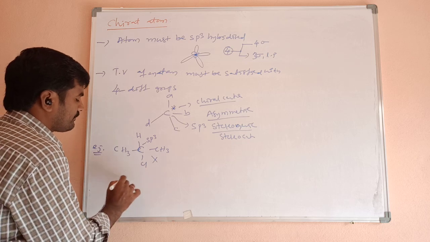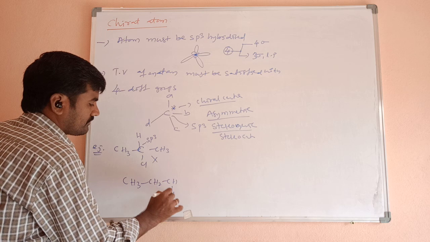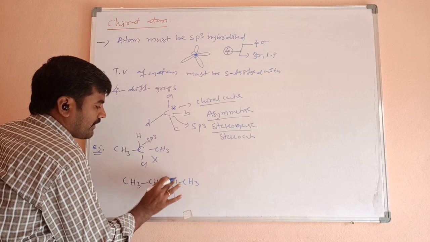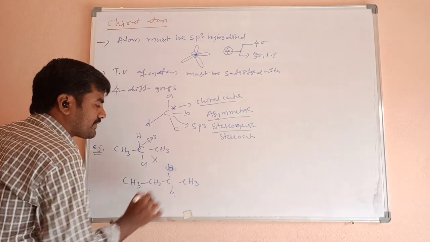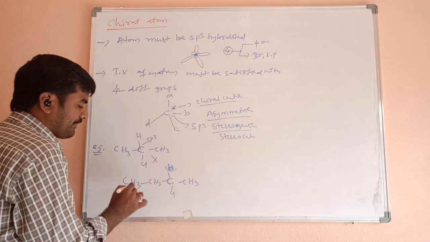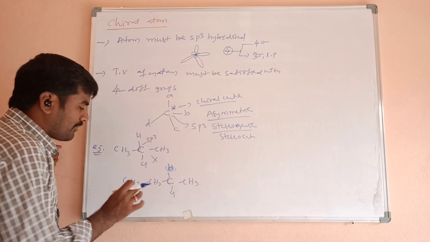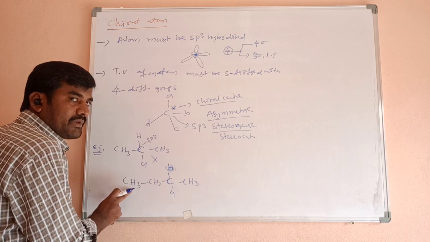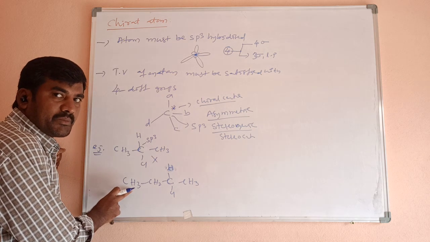Next example. What about this? In this compound also all carbon atoms undergo sp3 hybridization. But here, among the 4 valences, 3 valences are satisfied by similar hydrogen atoms.